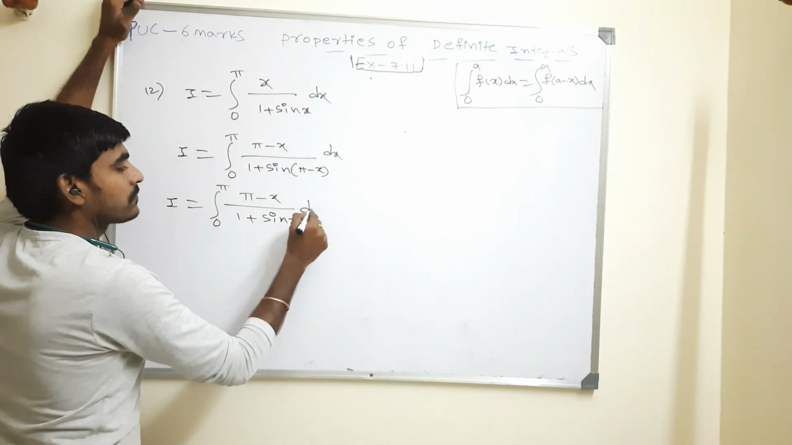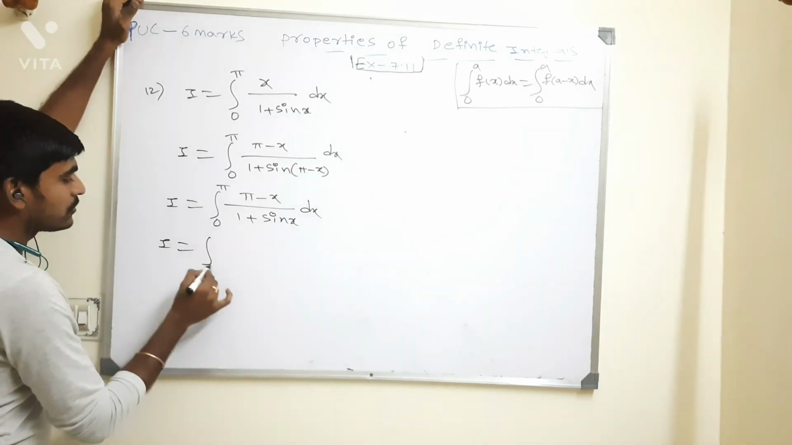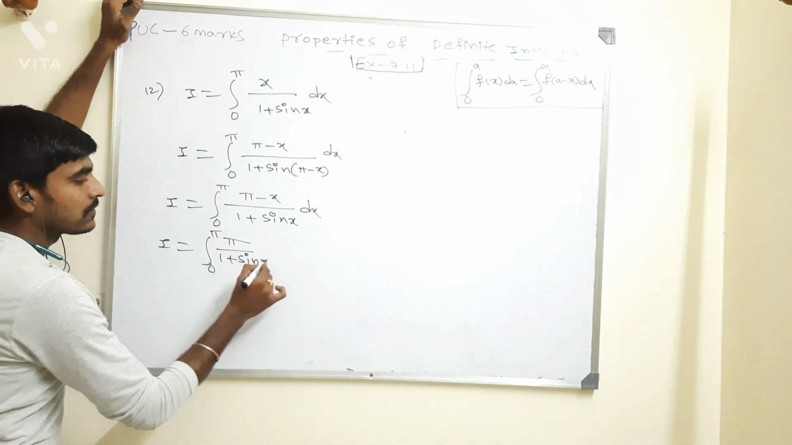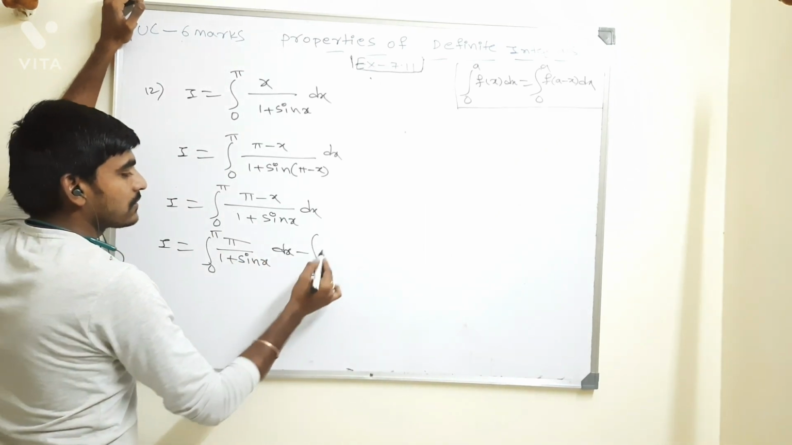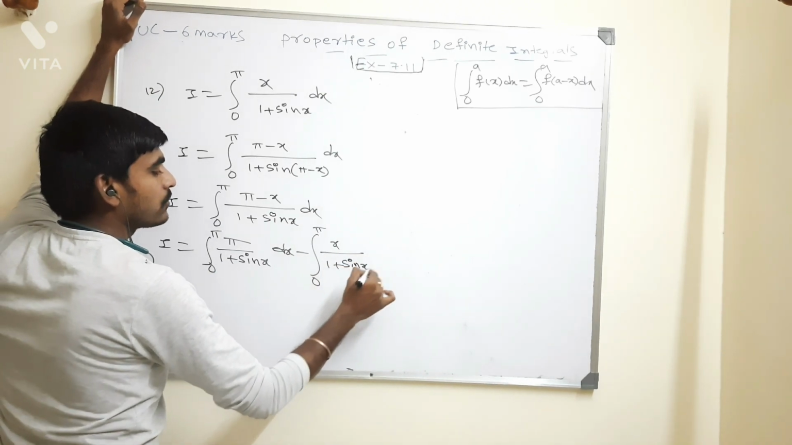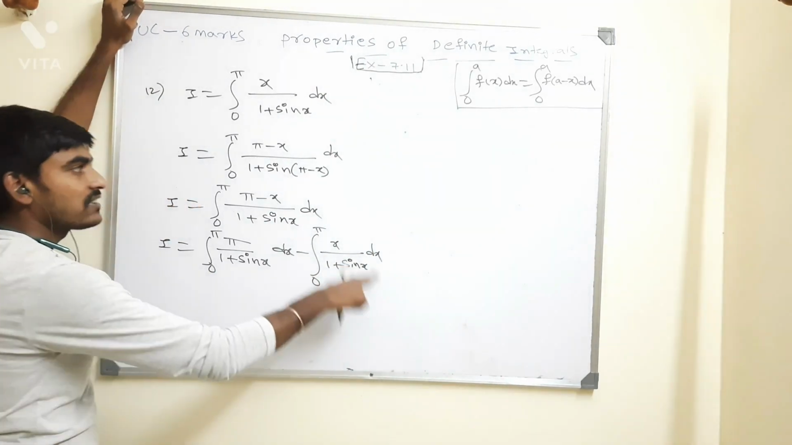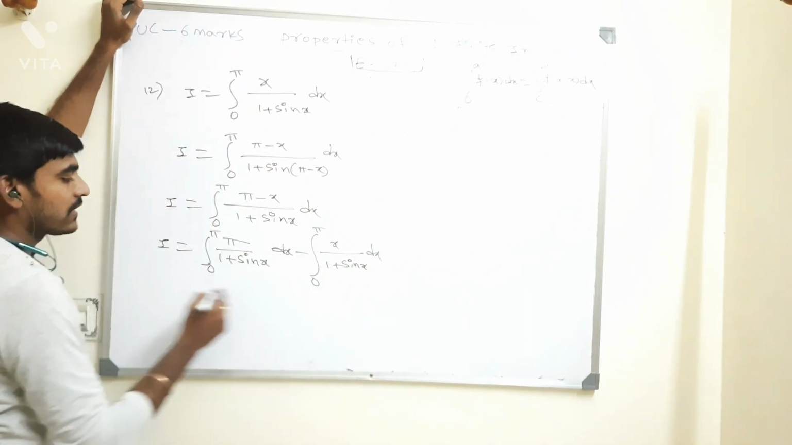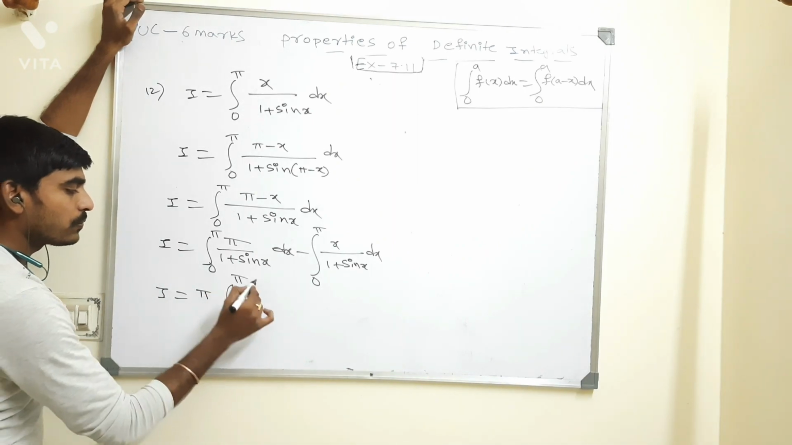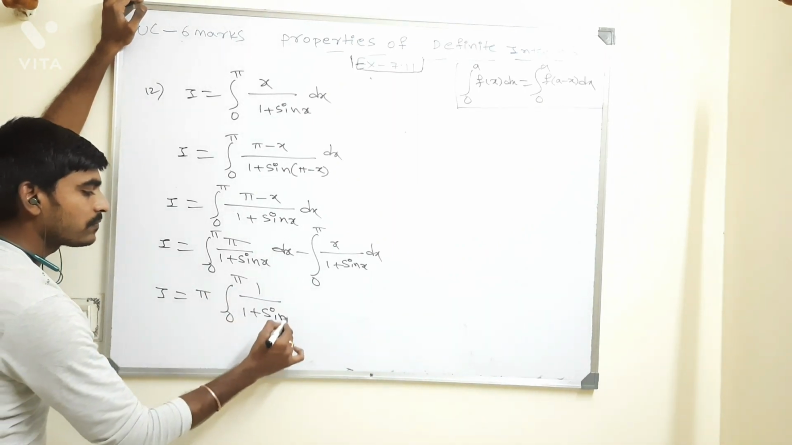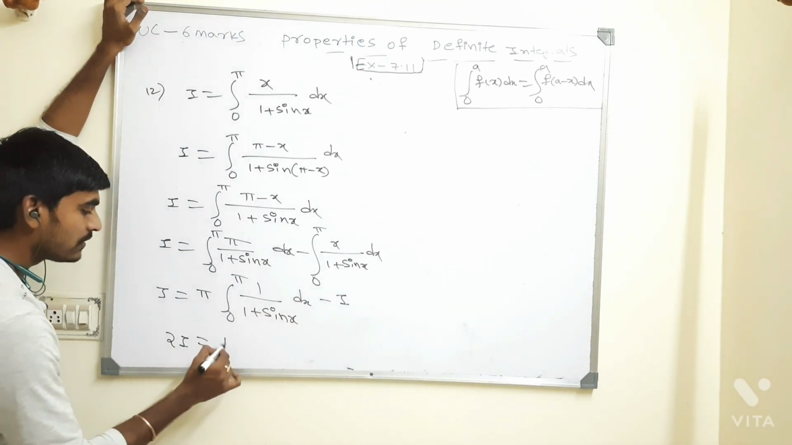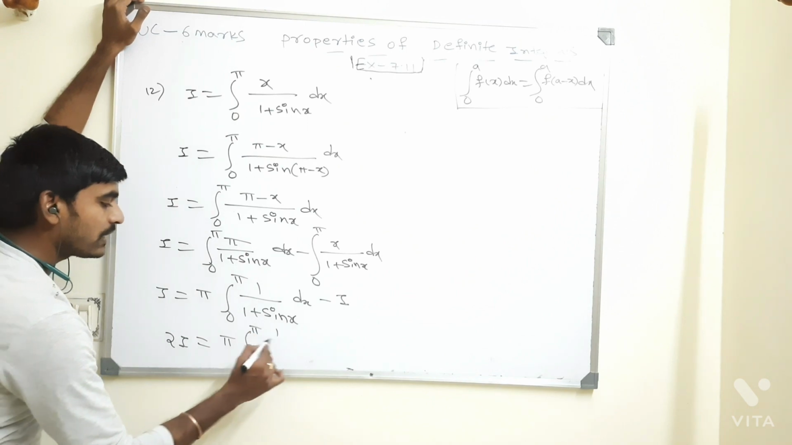Then I is equal to integral 0 to pi, pi divided by 1 plus sine x dx, minus integral of 0 to pi x divided by 1 plus sine x whole dx, right? Now tell me, this is nothing but the given question, x by 1 plus sine x. And pi is constant, so bring it outside: pi integral 0 to pi 1 by 1 plus sine x whole dx minus I. If you bring minus I to the other side, 2I is equal to pi times integration of 0 to pi 1 by 1 plus sine x.